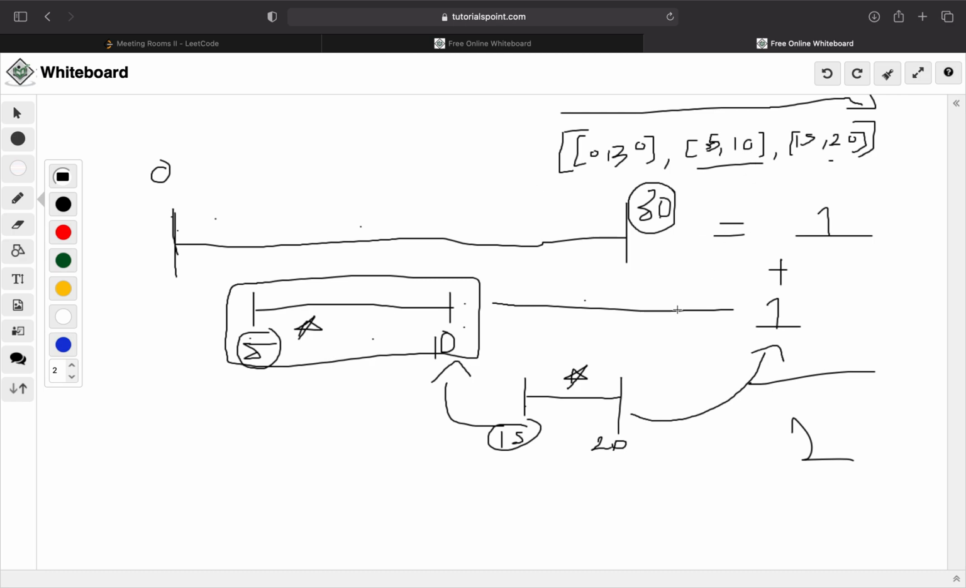So the pattern is we are checking if the meeting that we want to conduct starts before or after the ending time of the previous meeting. All right, so I hope you guys get that.